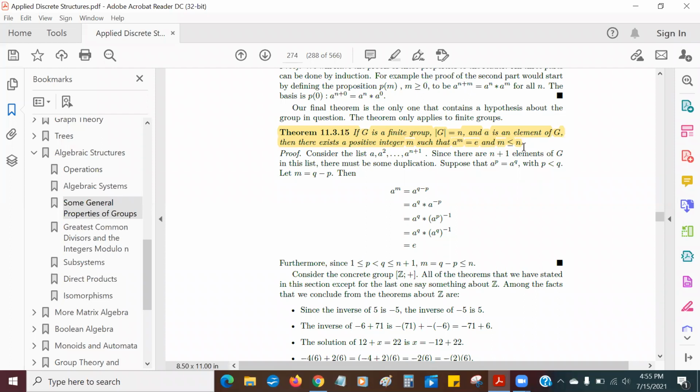And m is less than or equal to n. That's awesome, meaning that if I keep on raising to a power, I'm eventually going to get to the identity element, which is a very, very awesome, powerful thing.